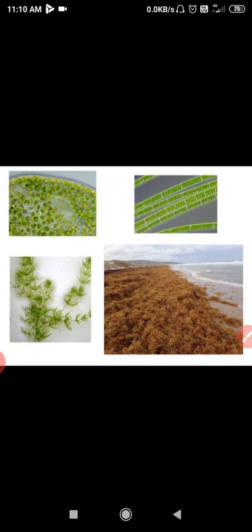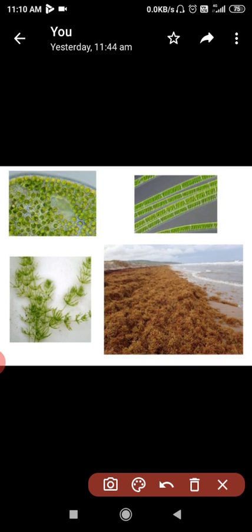These are some pictures of algae. These are the microbodies. The first one is of microbodies. What did I say in the micro? Chlorella and Chlamydomonas. So these are Chlorella and Chlamydomonas. This is Spirogyra, this is Chara and this is Sargassum.